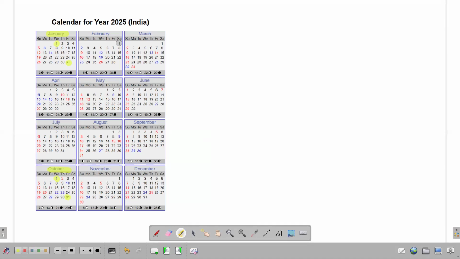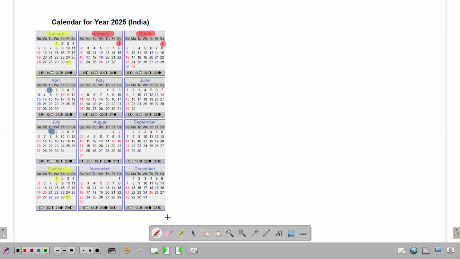Now, for any non-leap year, February and March start on the same day. Observe, February starts on Saturday, March also starts on Saturday. In the same way, if you observe April and July, they start on the same day. April starts on Tuesday and July also starts on Tuesday in this next year. Likewise, in any non-leap year, April and July start on the same day.